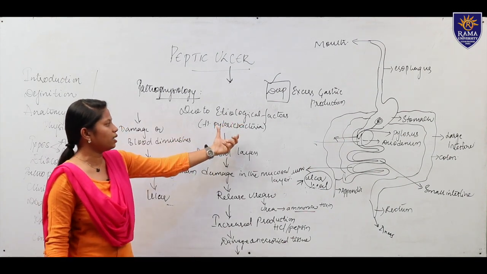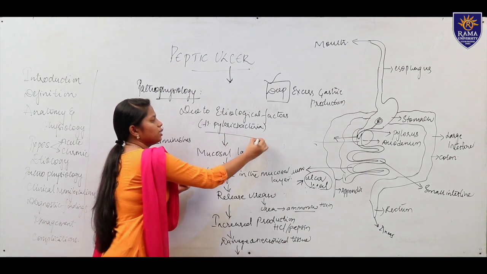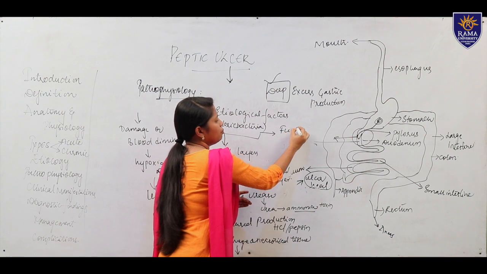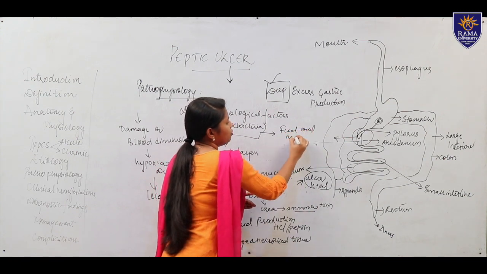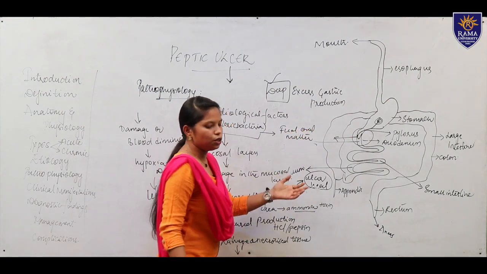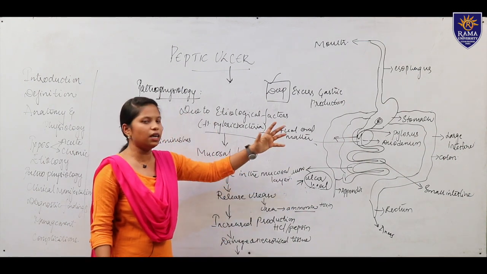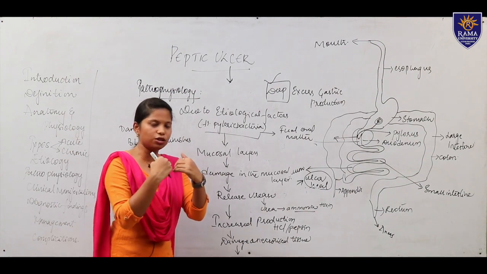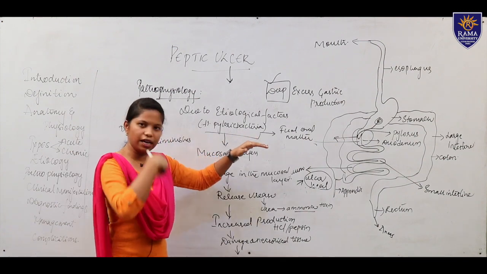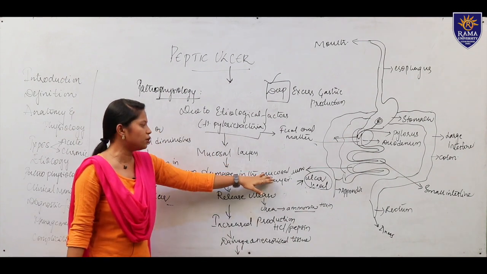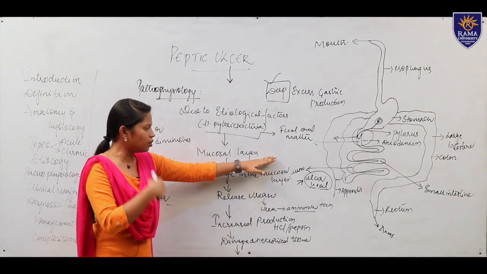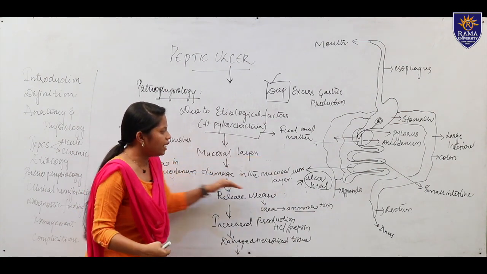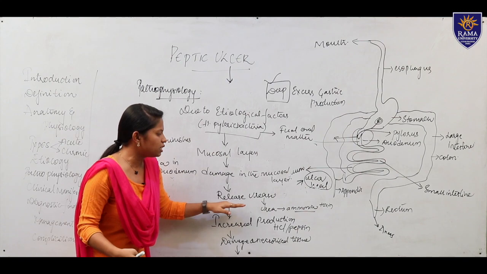So due to etiological factors, H. pylori bacteria. This H. pylori bacteria occurs through what? Fecal oral route. Fecal oral is nothing but spread from person to person. If a patient goes to the washroom and does not clean their hands properly, this will infect the patient and it goes to the mouth. When the bacteria enters the mouth, it affects the mucosal layer. It enters the stomach and the duodenum and damages the mucosal layer, which causes release of urease.